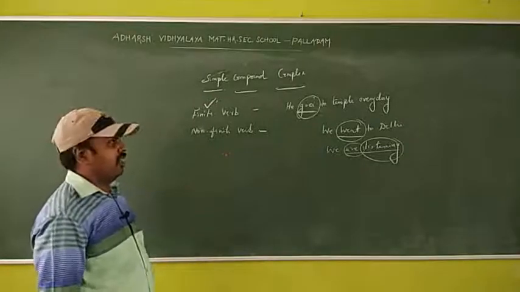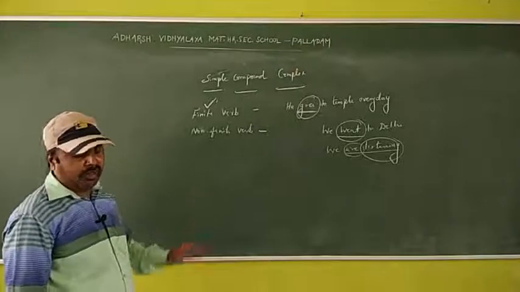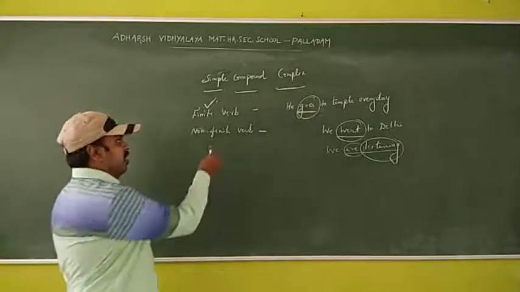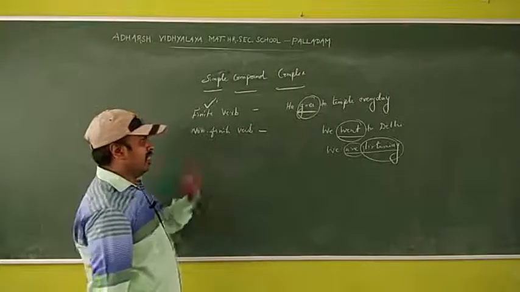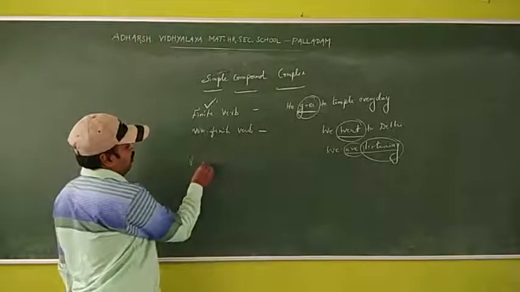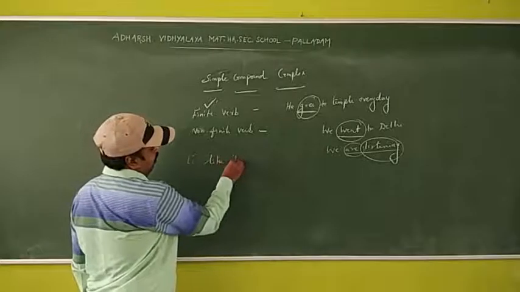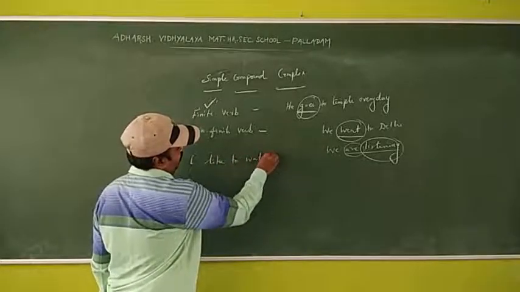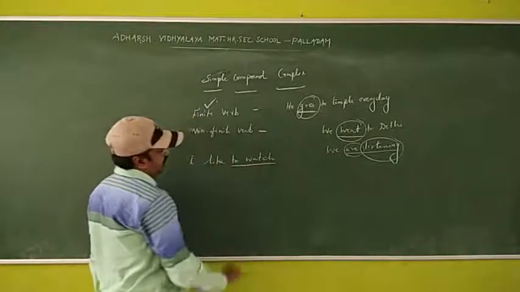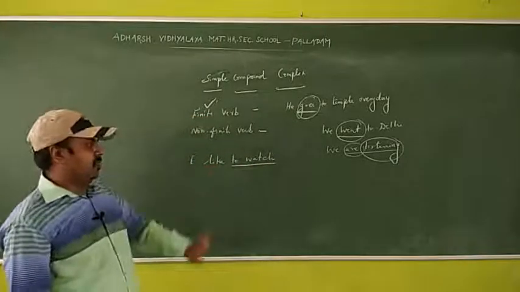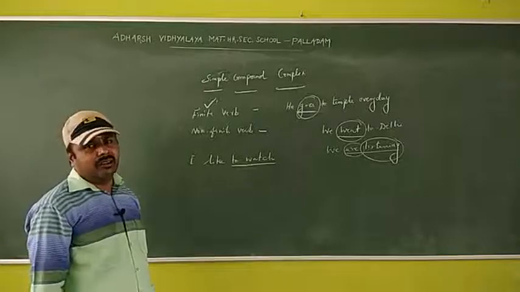But non-finite verb means it does not indicate the time. For example, he likes to watch. Here, to watch is a non-finite verb.